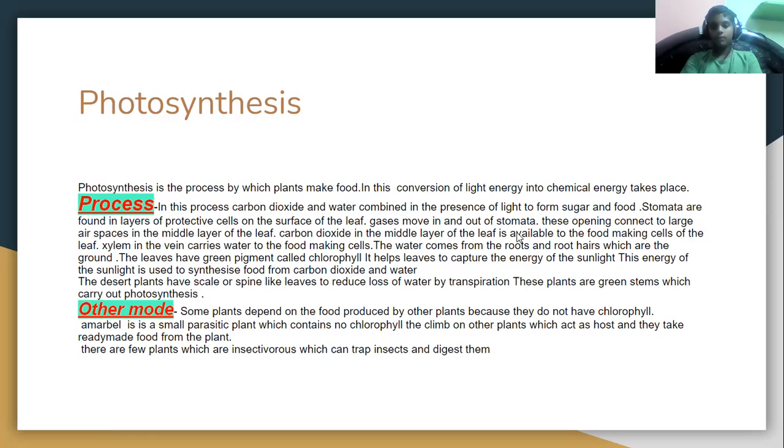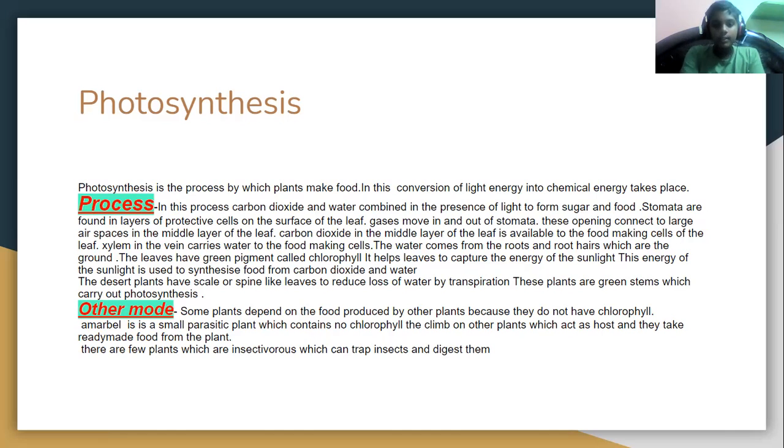So, what is the use of the stomata? The gases come inside the plant from the leaf, from the stomata, and they go out from the stomata. These openings connect to large air spaces in the middle layer of the leaf. So, if you see the surface of the leaf, there is a mid vein and many veins. So, these stomata are connected to the veins, and all these veins connect to the mid vein. So, this is the middle layer of the leaf.